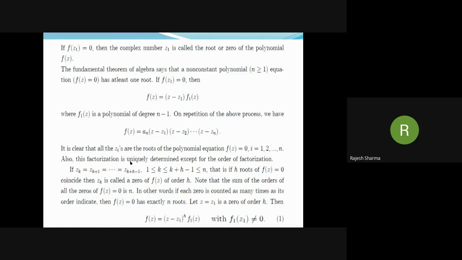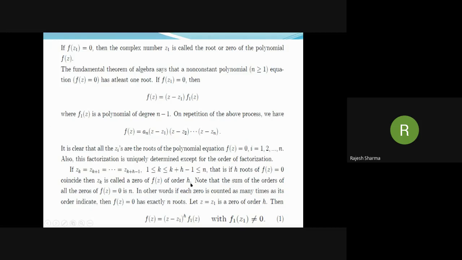If roots are equal, we can consider that order of factorization in which equal roots are written in succession one after the other. So if zk is equal to zk+1, so on up to zk+h-1, that is, if h roots of f(z) equal to 0 coincide, then zk is called a zero of order h.